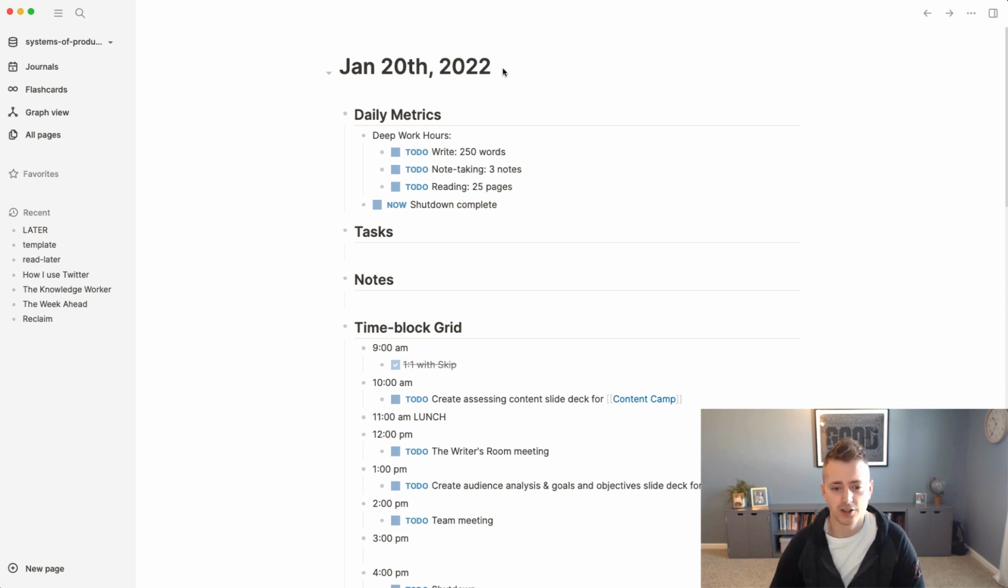But it starts with daily metrics. So these are the lead measurements of goals, my daily things that let me know that I've left the day better than I was, or more knowledgeable than I was. And that's to write 250 words a day, take 3 notes, and to read 25 pages. So these are kind of what I call the writer's flywheel for me in my project that I'm working on. And then I have the shutdown ritual.